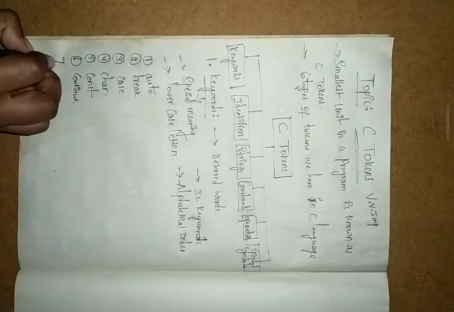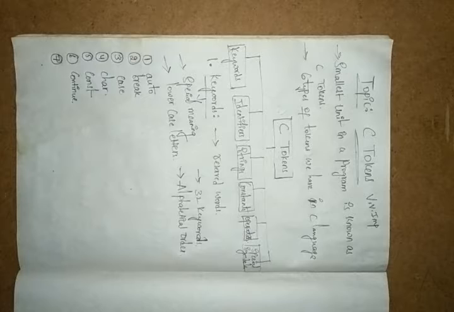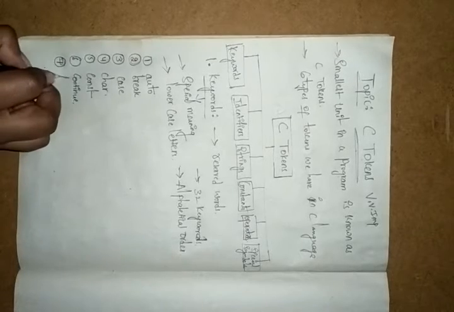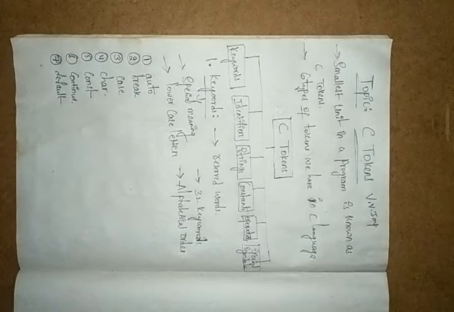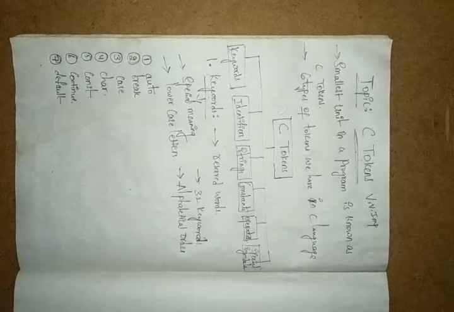And next we have the seventh one, default. This default is used in the switch statement only. It is used in the switch case statement.